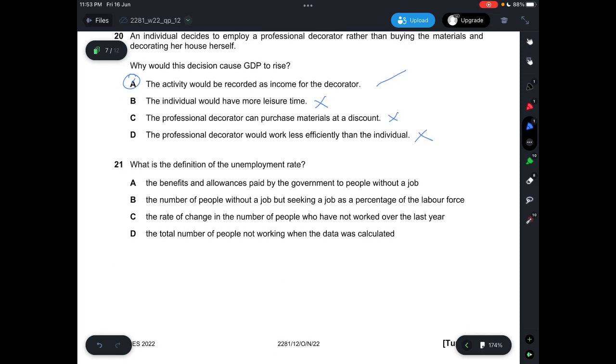Question 21. What is the definition of the unemployment rate? A, it says the benefits and allowances paid by the government to people without a job. That is transfer payment, so it's not correct. B, it says the number of people without a job who are seeking a job as a percentage of the labor force. This is the definition of unemployment rate.